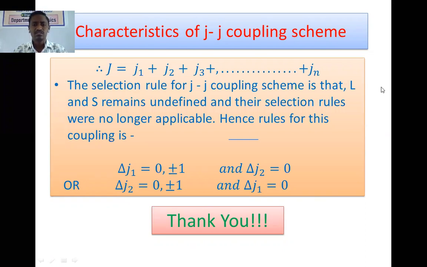The selection rules for JJ coupling are: delta J1 equal to 0 or plus minus 1, meaning those transitions are allowed for which delta J1 is either 0 or plus minus 1. At this time delta J2 should be 0. Here J1 corresponds to one electron and J2 corresponds to the second electron.